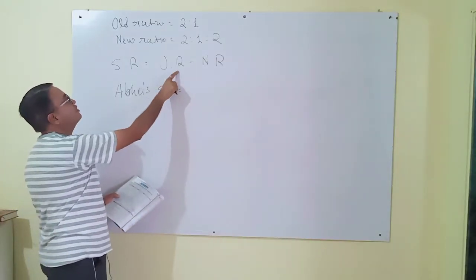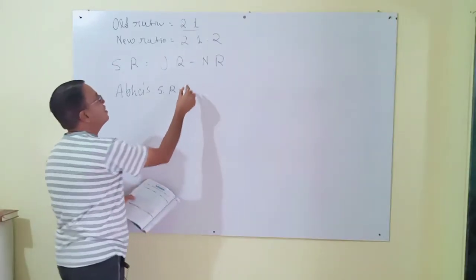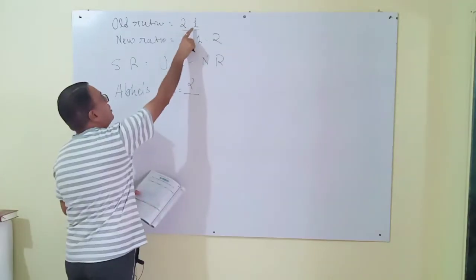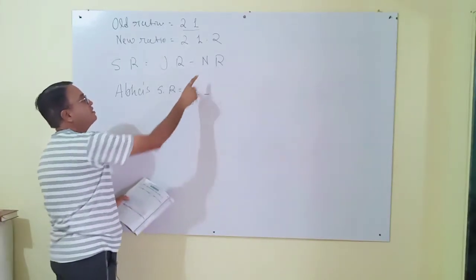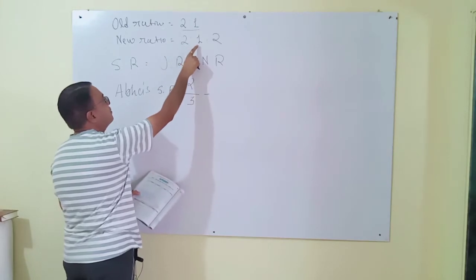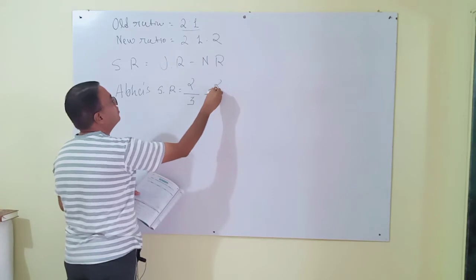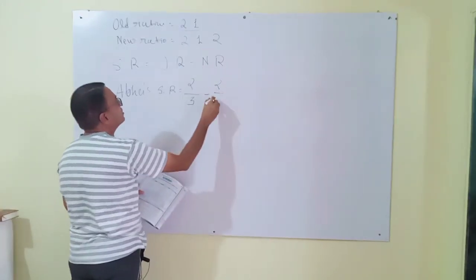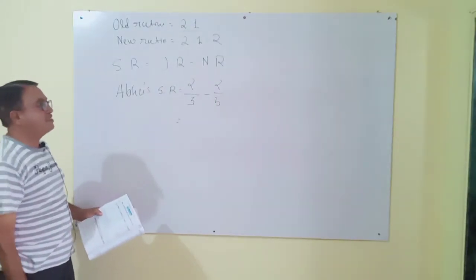First, the old ratio. Here the old ratio is given as 2:1. Then write here 2 upon 2 plus 1, which means 3, minus the new ratio. The new ratio is given as 2:1:2, but Aba's ratio is 2, and the total of this, 2 plus 1 plus 2, means 5. Now find out Aba's sacrifice ratio.